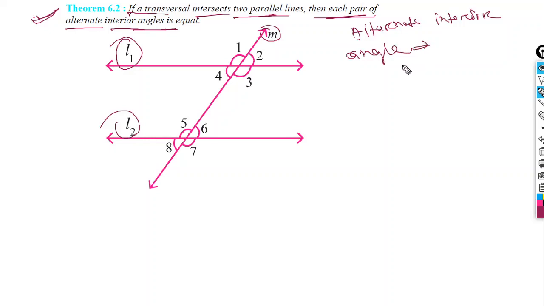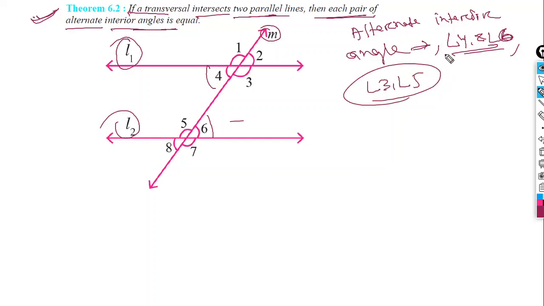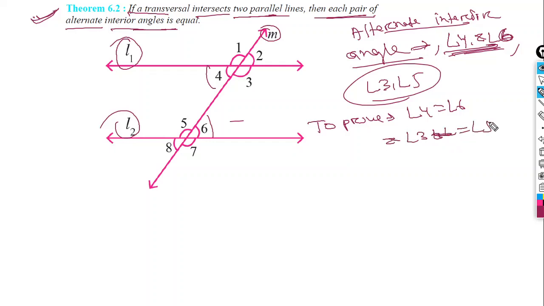First of all, let's see who are the alternate interior angles. Now you see angle 4 and angle 6 are a pair of alternate interior angles. Okay, this is one pair. Another pair is angle 3 and angle 5. These are the pairs of alternate interior angles. We have to prove that they are equal. That means to prove is that angle 4 is equal to angle 6 and angle 3 is equal to angle 5. So this is what we have to prove.